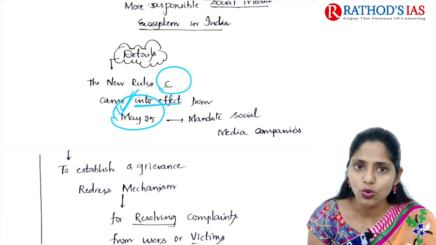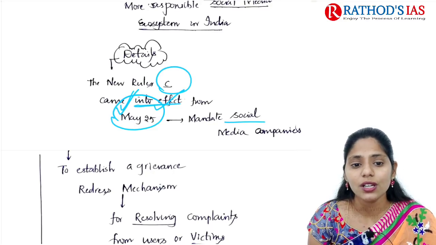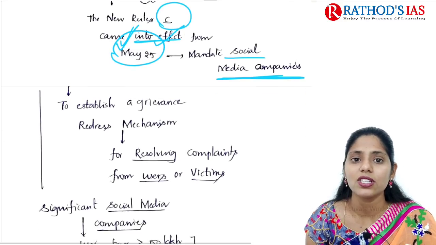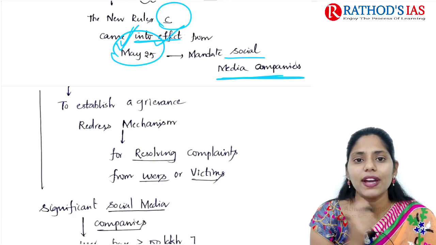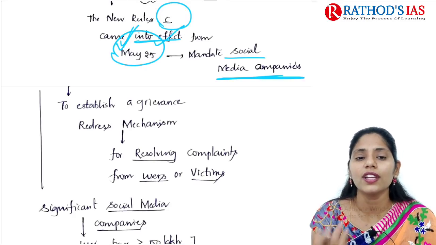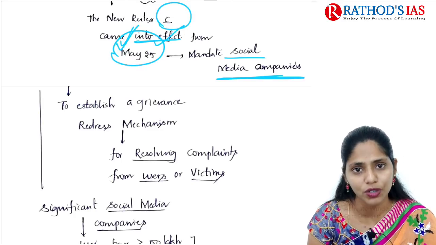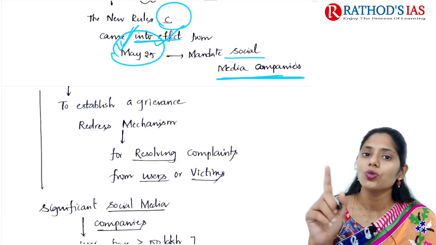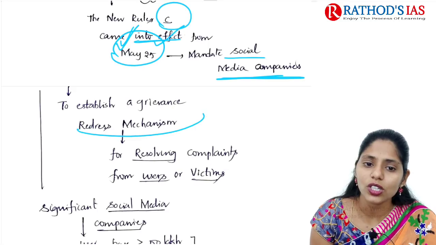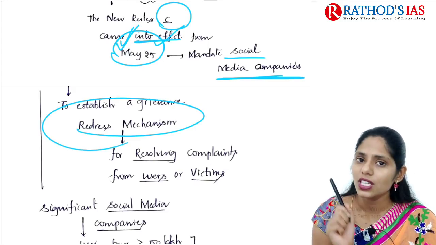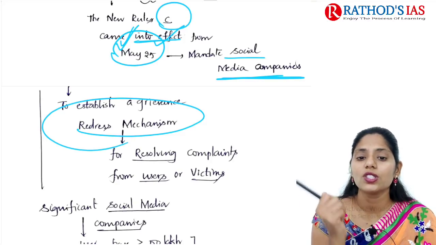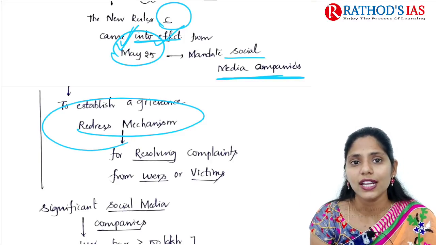These rules mandated that social media companies need to establish a grievance redressal mechanism. This grievance redressal mechanism will be very helpful for resolving any complaints from users or any victims of social media. So first, social media platforms need to establish a grievance redressal mechanism. This will be very helpful for resolving complaints from users as well as victims.